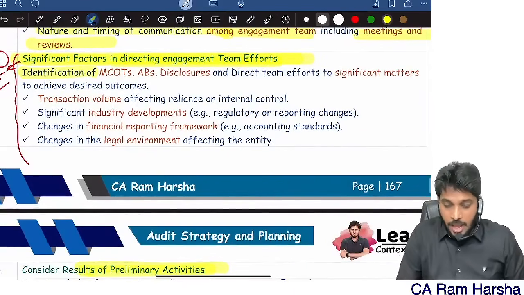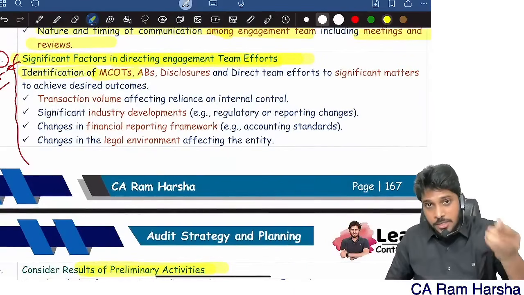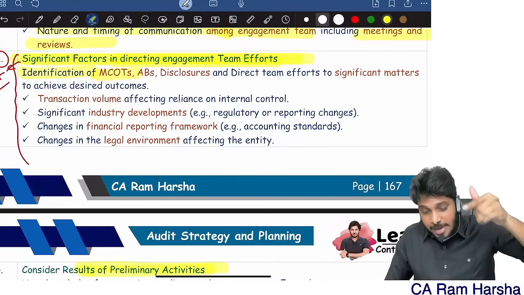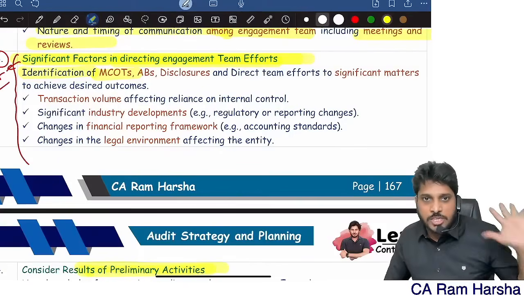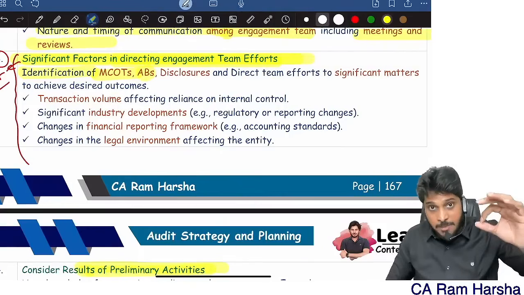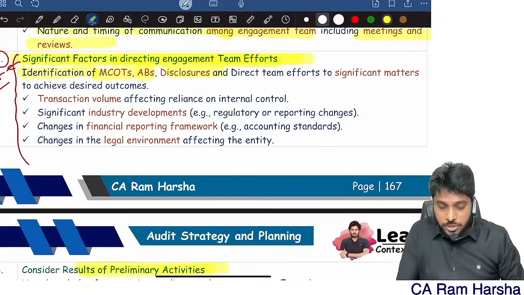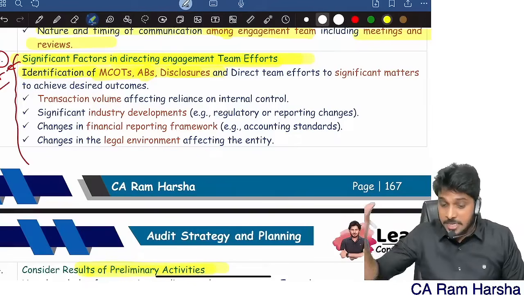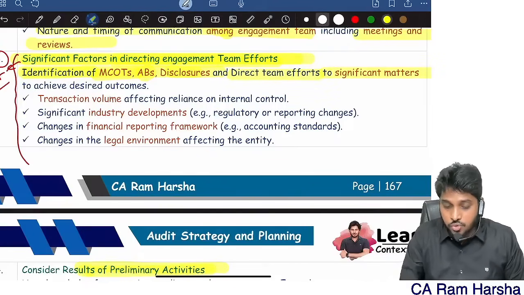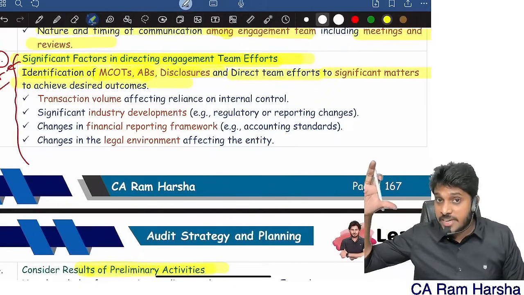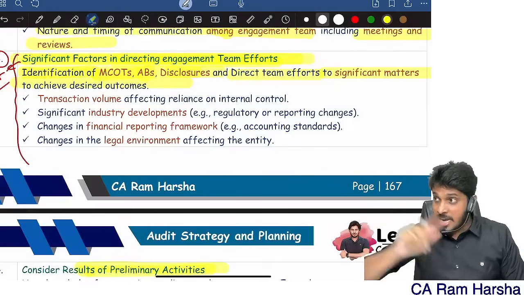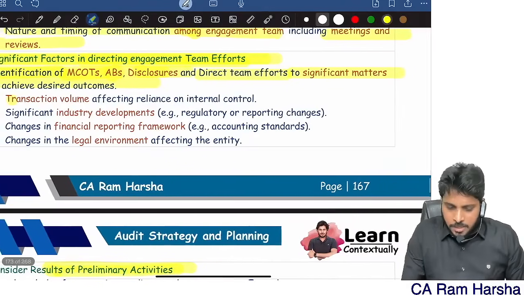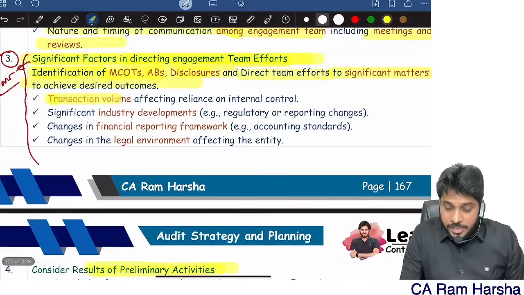Further, I will identify MCOT or SCOT, significant class of transactions, SCOT, MCOT, material class of transactions, both are same. Material class of transactions, ABs, account balances and disclosures. Identify what are all the material transactions in this company, material balances and material disclosures, and direct team efforts to significant matters. Those significant transactions and significant balances are there, right? Give your team attention to those matters. Like, what are significant classes of transactions? Look at the transaction volume.